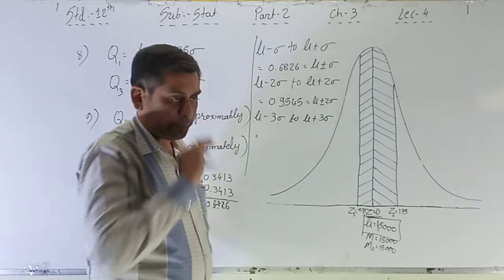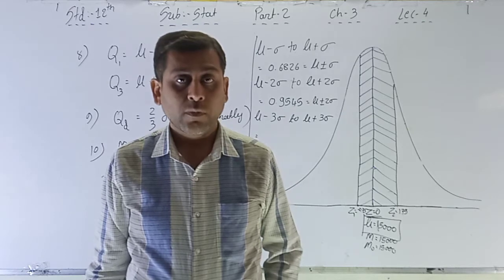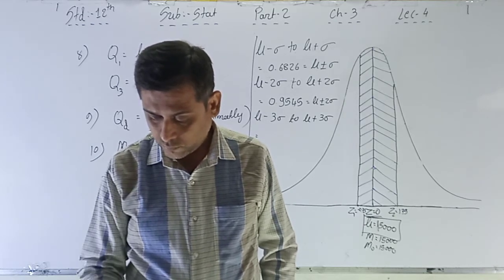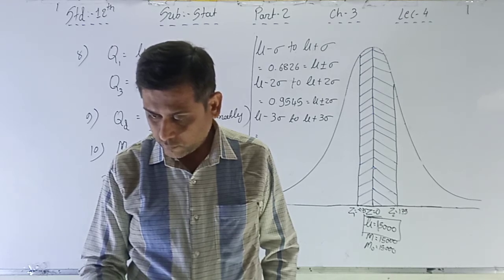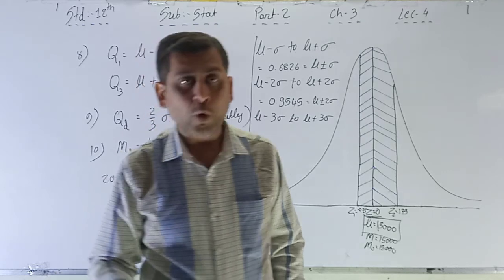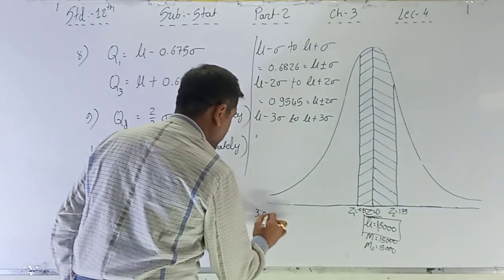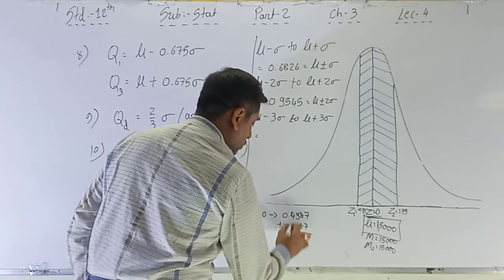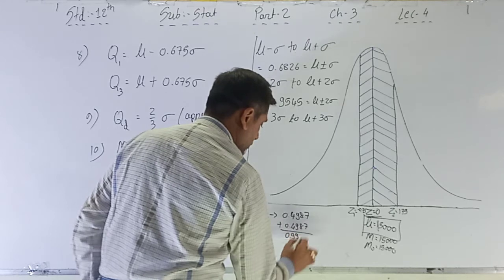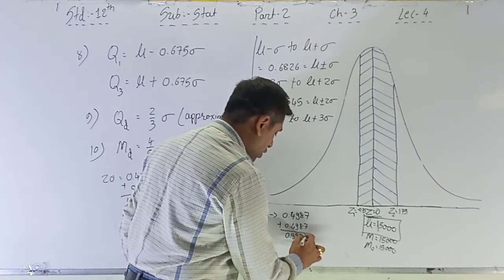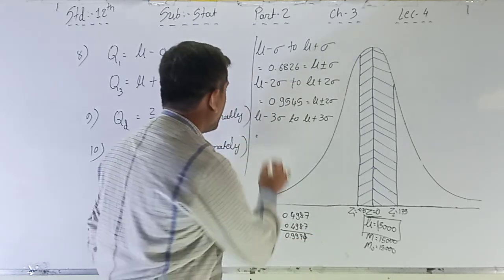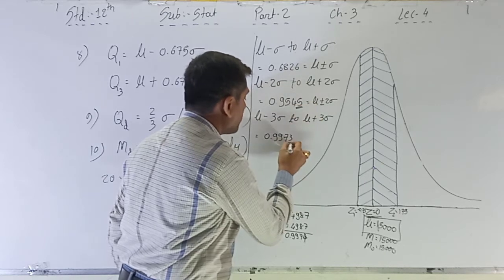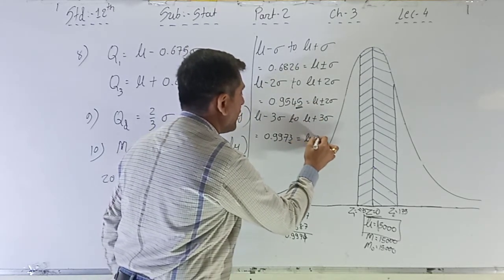Now next, mu minus 3 sigma to mu plus 3 sigma. The value is 0.9973. For 3, the value is 0.4987 plus 0.4987, which gives 0.9974, but it is said to be 0.9973, because here we are adding 1, and there subtracting 1. So you can say mu plus or minus 3 sigma.